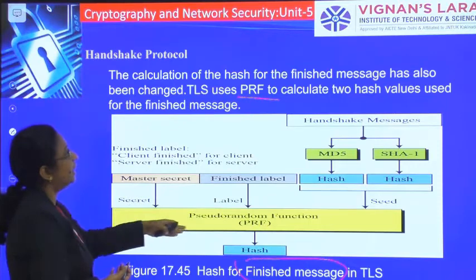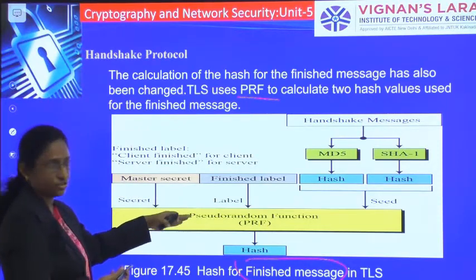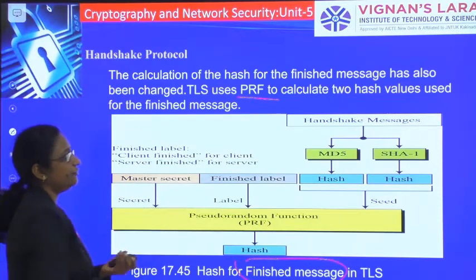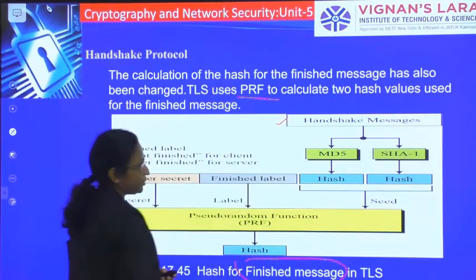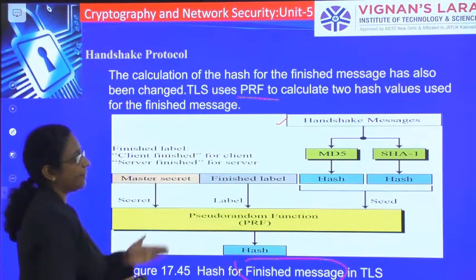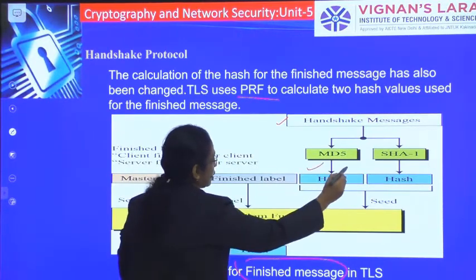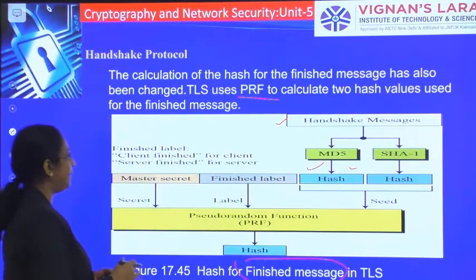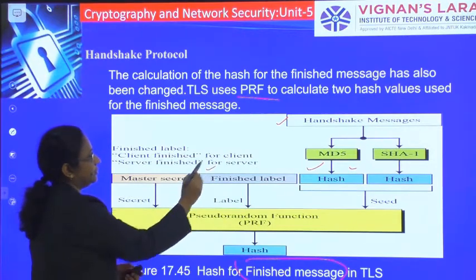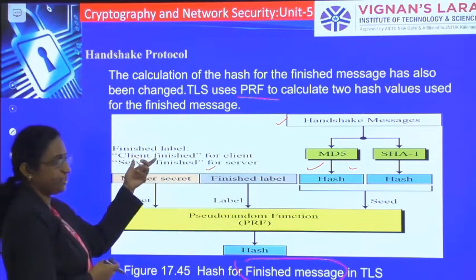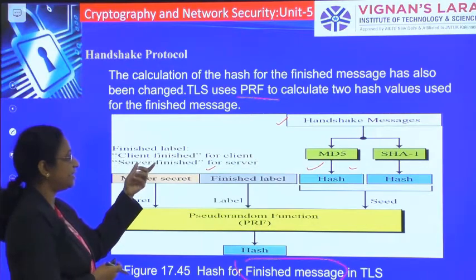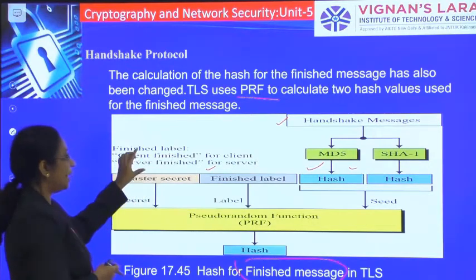Okay, so this is the finished message hash that will be used in TLS, where you will be taking the handshake messages, and over that you will be applying MD5 and SHA. You will be getting some hash codes. Those hash codes will be appended to the finished label, like client finished, and similarly you have the server finished.